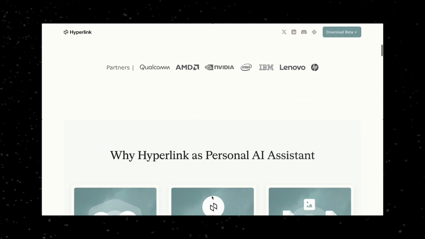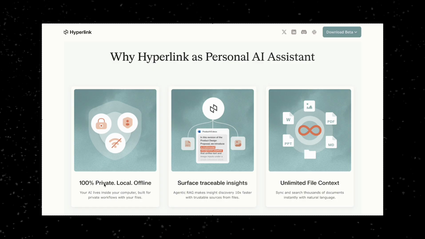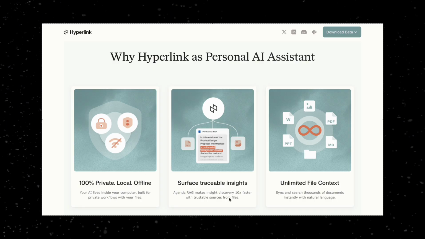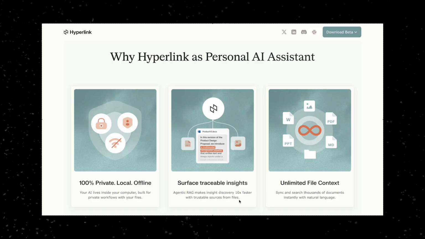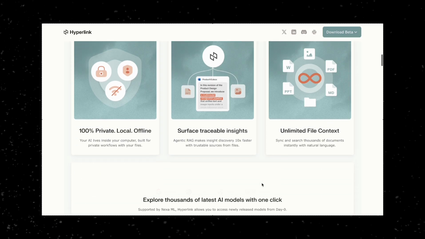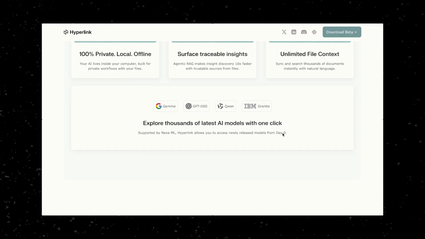Hyperlink bridges this gap. It's the first on-device AI super assistant that truly understands your computer files and delivers cited answers instantly. You get unlimited file context, which means you can search across thousands of documents using natural language. Plus, you can explore thousands of the latest AI models with just one click.